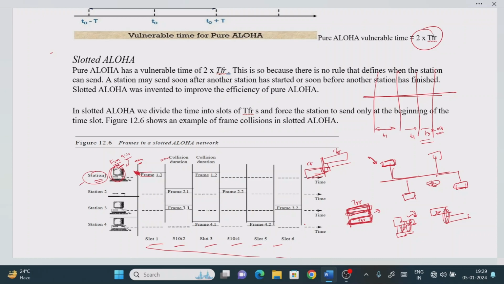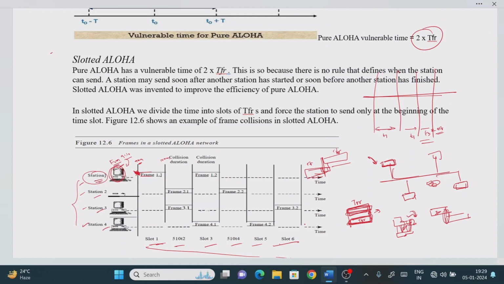Now, one more assumption for understanding purposes: we are thinking that each station will send 2 frames. For example, each station is going to send 2 frames, right? Station 2 is going to send 2 frames, and so are station 3 and station 4. It is not mandatory that you consider 2 frames. That is your wish. From an exam point of view, if you understood the concept, you can take any number of frames you want. This is just an example in the given case.